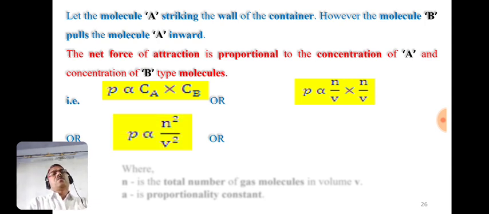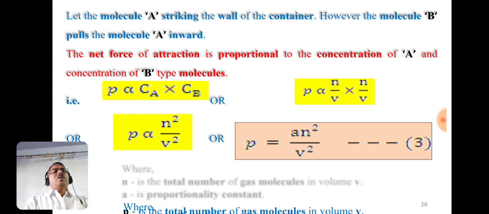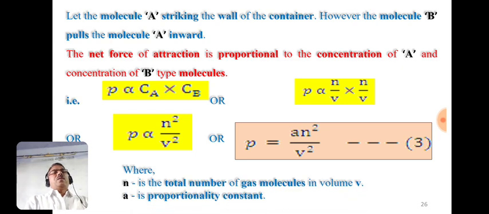Solving this, we have p directly proportional to n square by V square. This n into n means n square and V into V means V square. Now remove the proportionality sign by constant a. So we have small p equals a into n square by V square. This is equation number 3. Here small n indicates the total number of gas molecules in volume V, and small a indicates the proportionality constant.